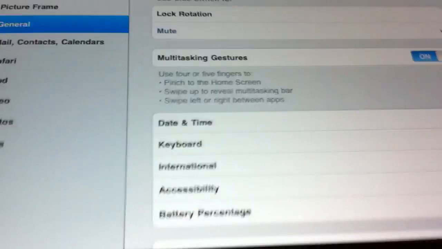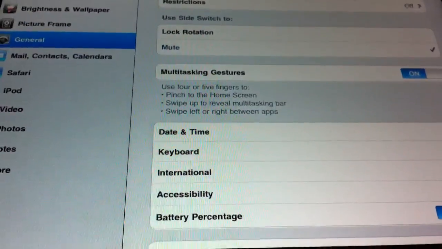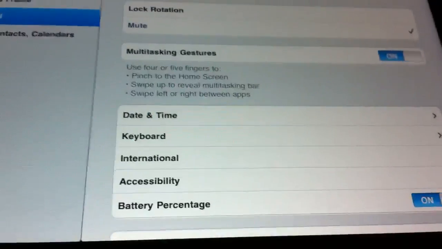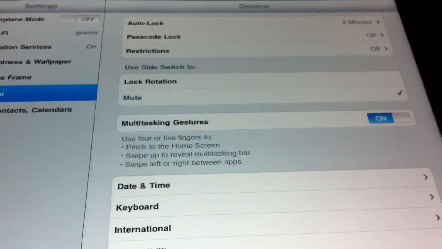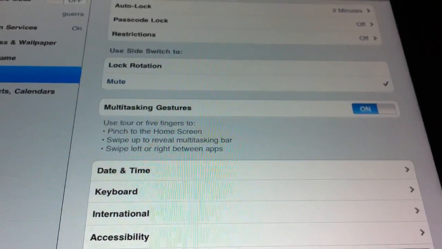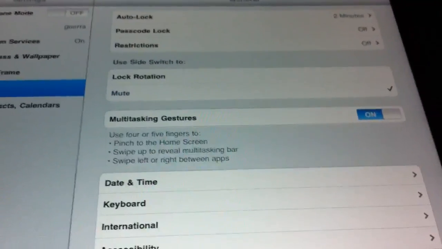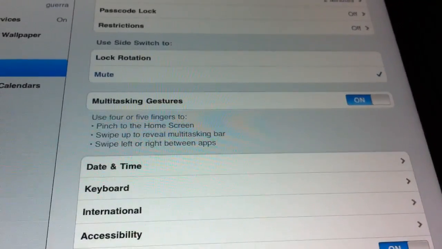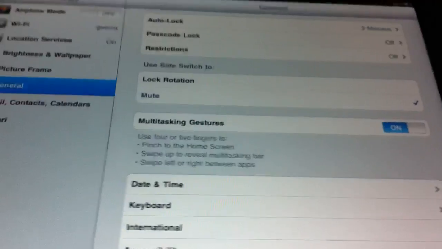Also, a few people have been asking me about this: people that upgrade and don't have the multitasking gestures switch. That happened to me at first. I noticed maybe it was a thing by Apple to only give this to actual registered developers, not people who just get their UDIDs registered. To get it enabled, if you're an official developer, I think it might work for you. If it doesn't, just PM me.